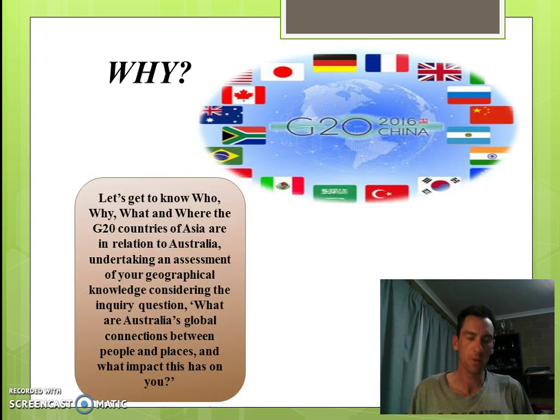Let's get to know who, why, what and where the G20 countries of Asia are in relation to Australia. Undertaking an assessment of your geographical knowledge, inquiring question: what are Australia's global connections between people and places, and what impact does this have on you?